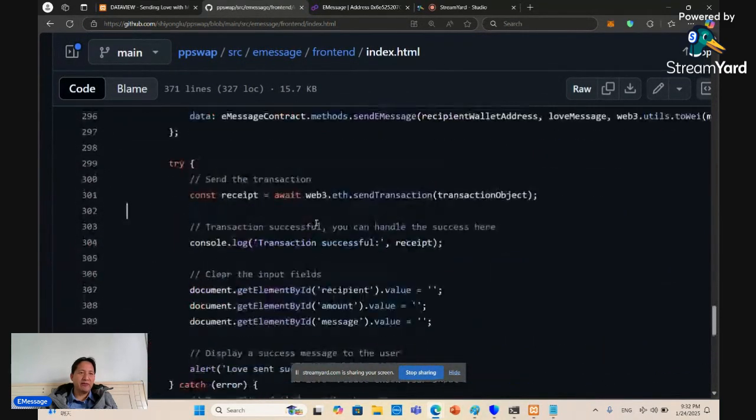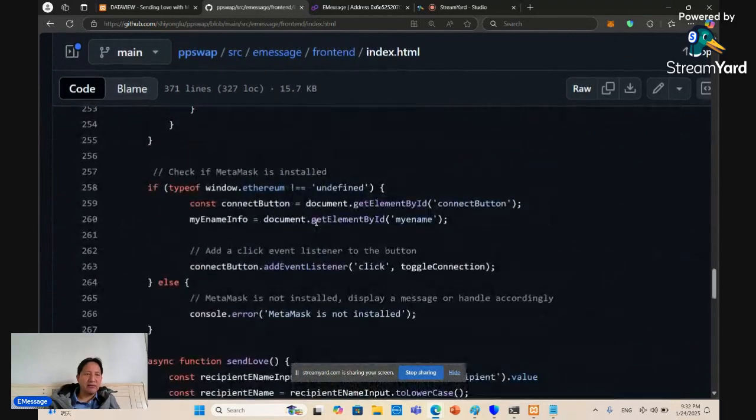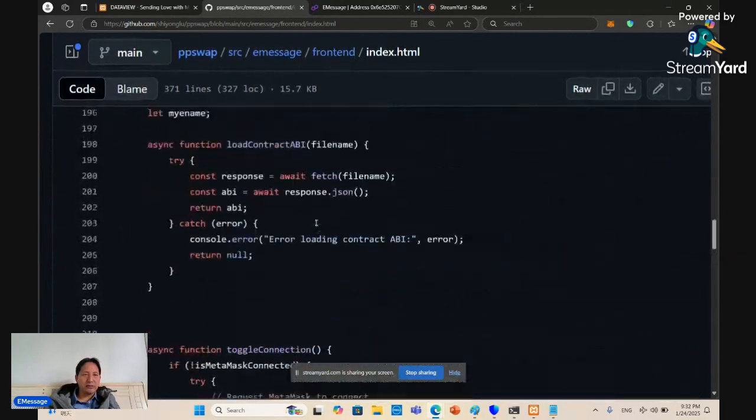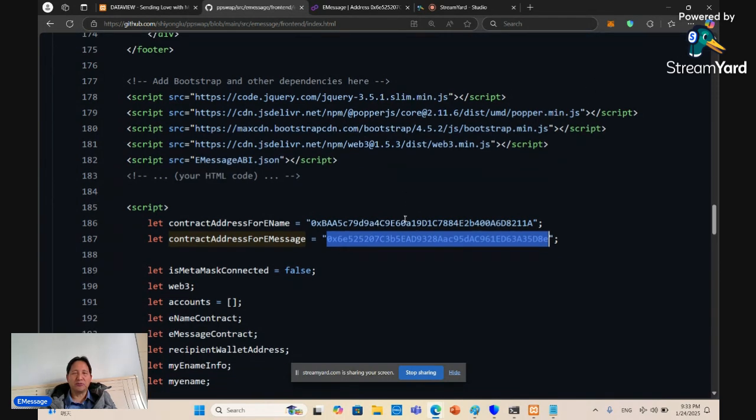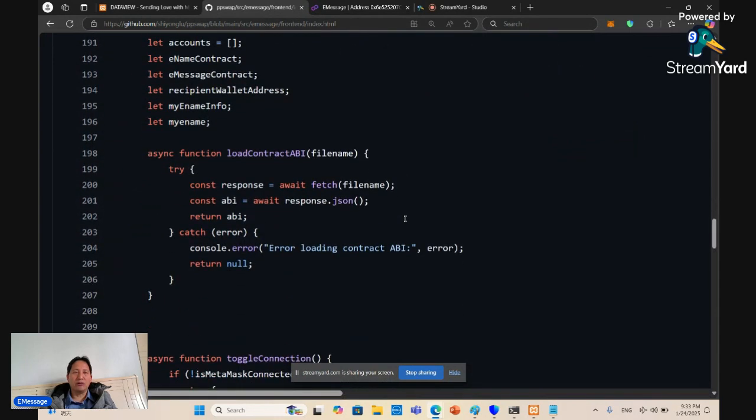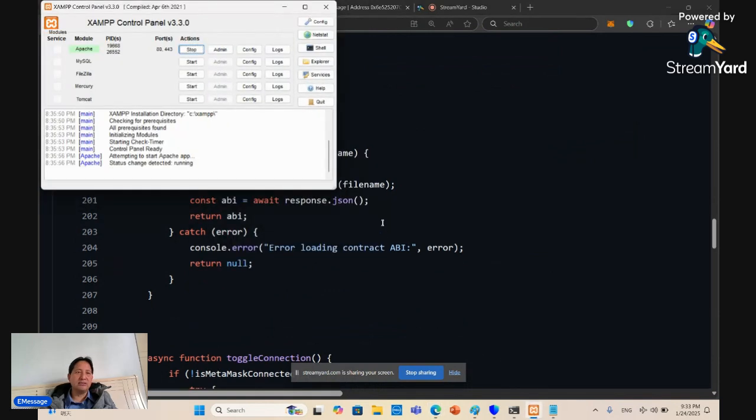And over here, if you deploy everything by yourself, then you need to change the address at line 186. You need to make sure this address over here is changed accordingly if you deploy your own e-name or e-message contract. And also make sure you are matching the right blockchain between the wallet and the blockchain you use. Okay, so that's for the front end, and the rest of it is easy to set up.